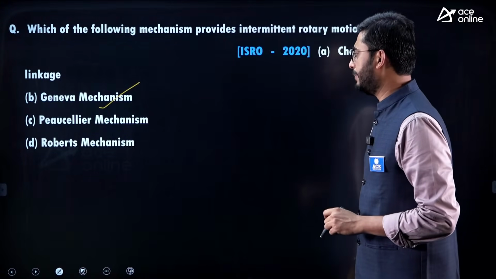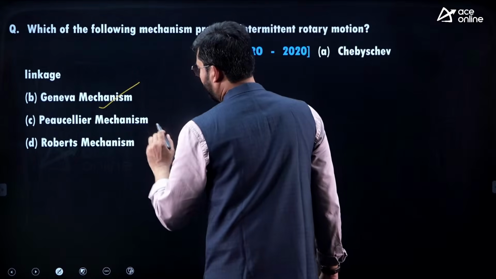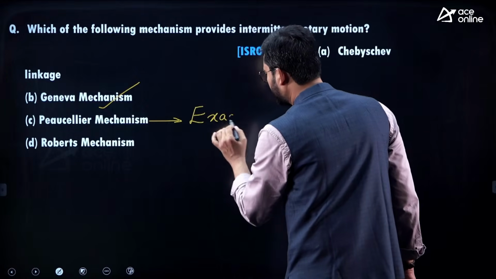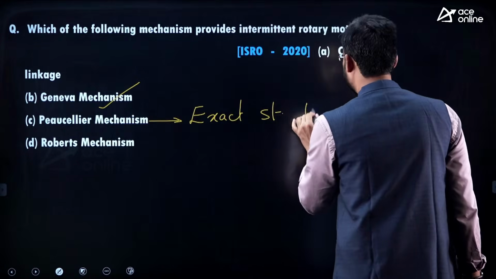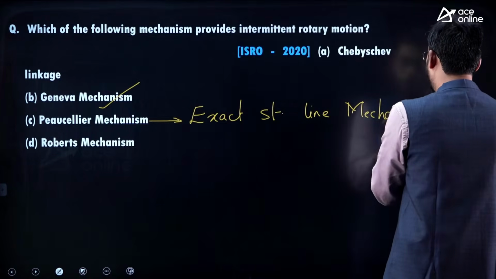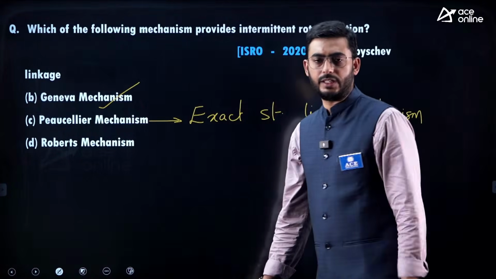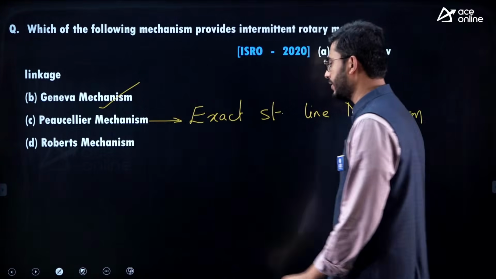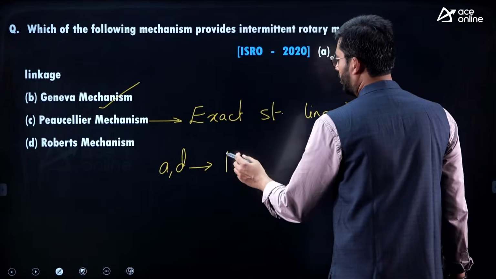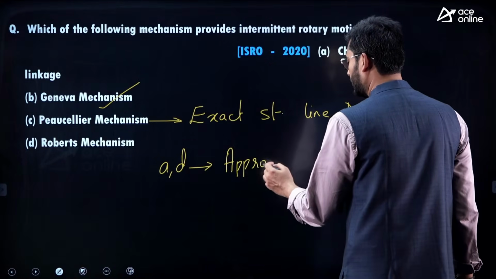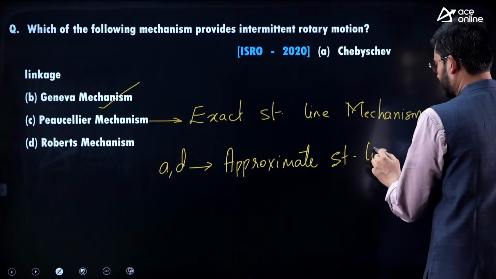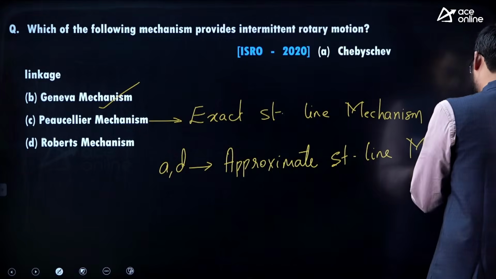Okay, this is a simple question and this Peaucellier mechanism is meant for exact straight line mechanism, whereas option A and D are relevant to approximate straight line mechanism. These two are going to give you approximate straight line mechanism.